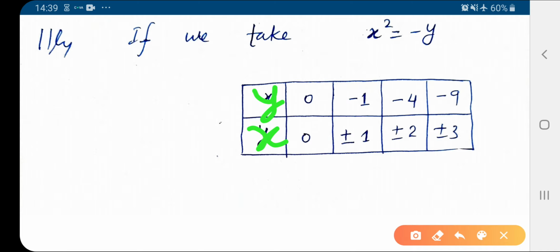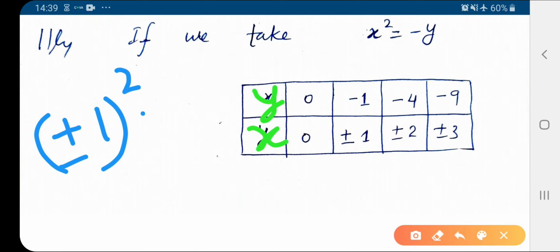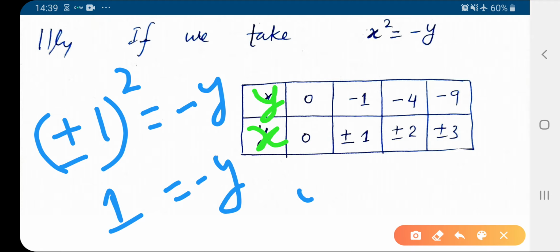Now check. Now if we substitute x equal to plus minus 1, x square, then what do we get? Plus minus 1 square equal to minus y, and this will give us 1. So minus y equal to 1, or you can say y equal to minus 1. So that is the value of y.